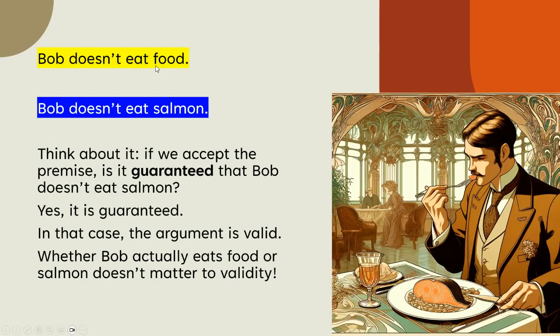Now we're going to analyze this argument. Once we separate the premise from the conclusion, we ask ourselves, if we accept the premise, if we accept that Bob doesn't eat food, is it guaranteed that he doesn't eat salmon? Yes, it is. It is guaranteed that he doesn't eat salmon. So this argument is valid.